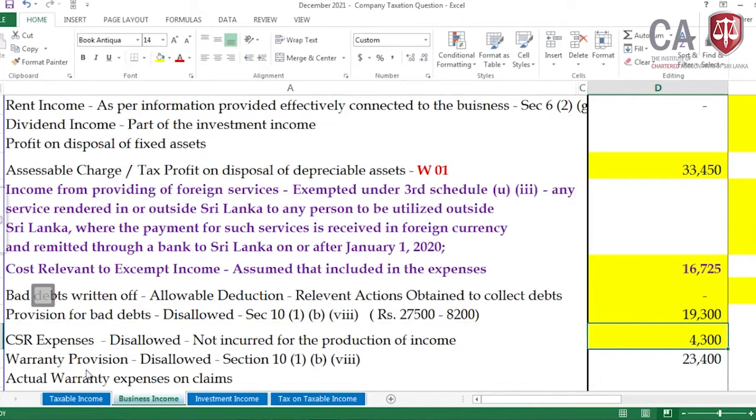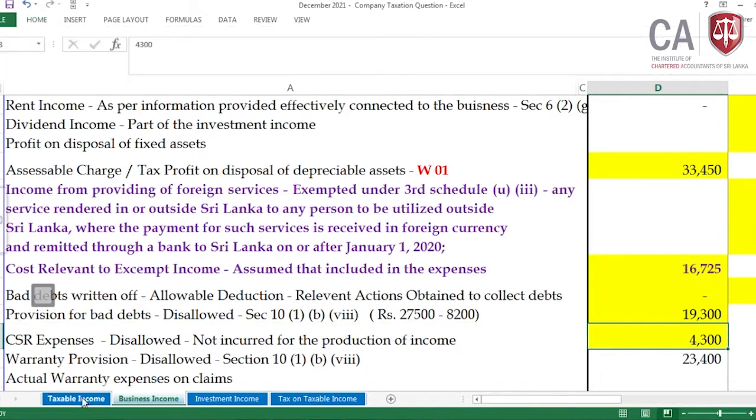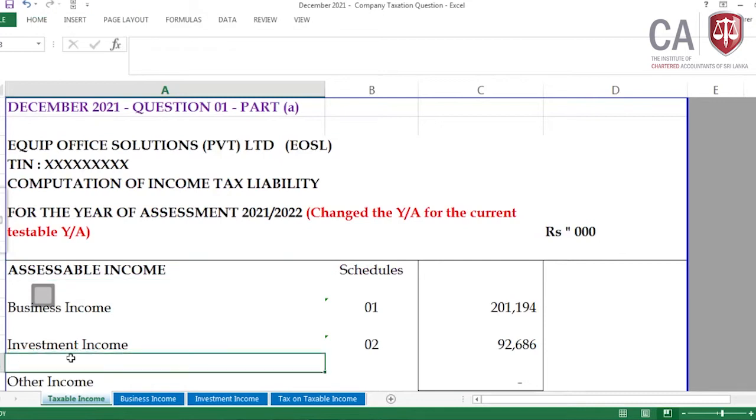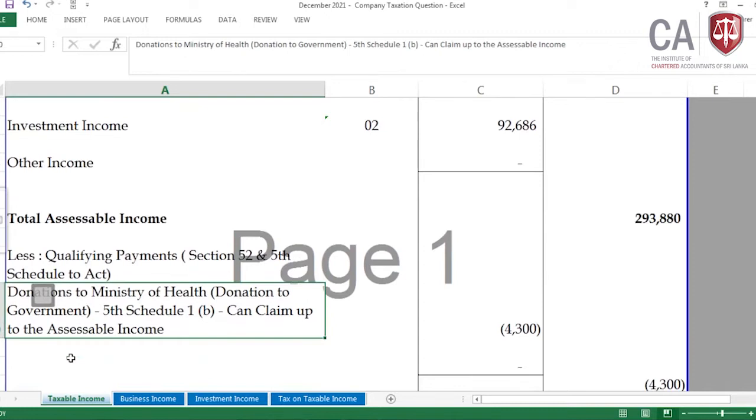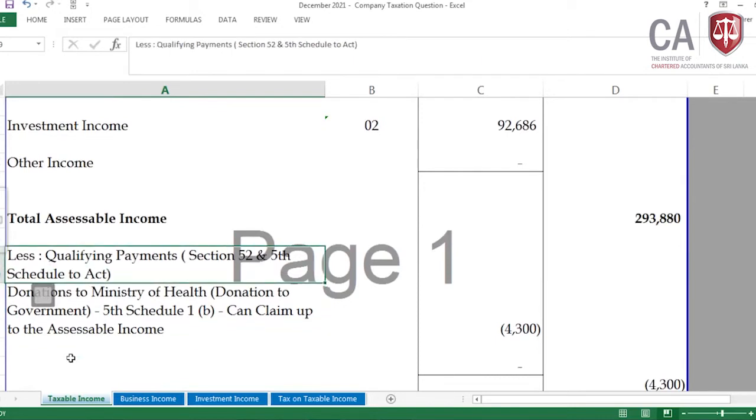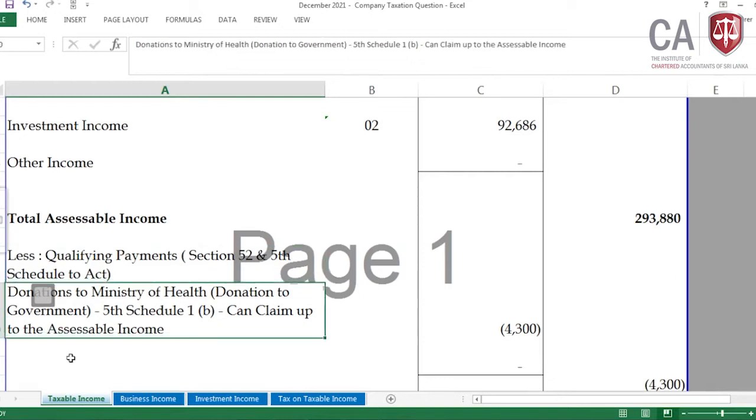In the same manner, Lamai, I am coming to here. I am telling you to do the same thing at your examination, because it is for you to save your time, since you have these formats. Then from the assessable income for the company, there are deductions from the assessable income, in that the qualifying payment. The qualifying payment is in section 52 and the 5th schedule to the act. Then it's a donation to the Ministry of Health.